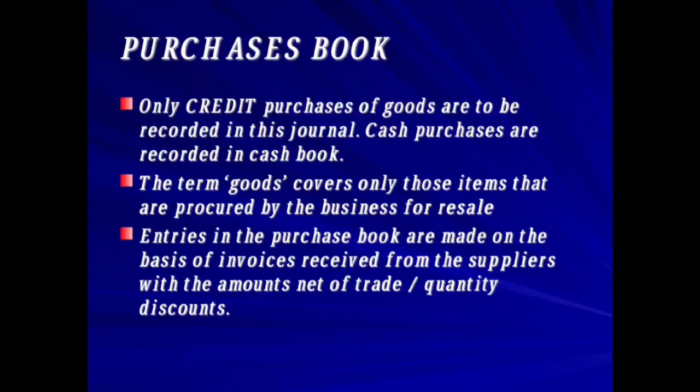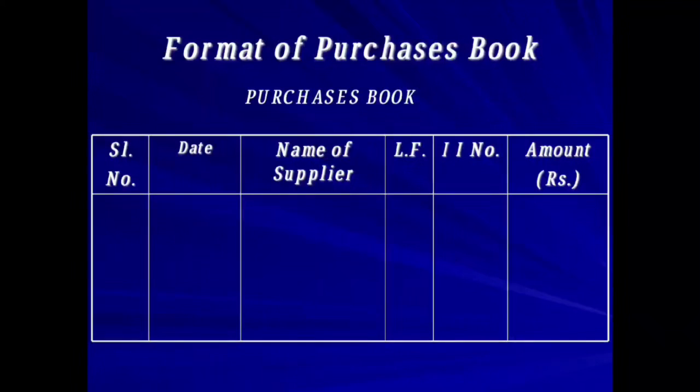Invoice we are going to receive, obviously, whenever you purchase the goods you will get a receipt along with it. With the help of it we will record all the purchase transactions. Next, this is the format of the purchase book. We'll be having 6 columns here. First column serial number, then date, on which date we have purchased, and name of the supplier, means from whom we have purchased that goods.